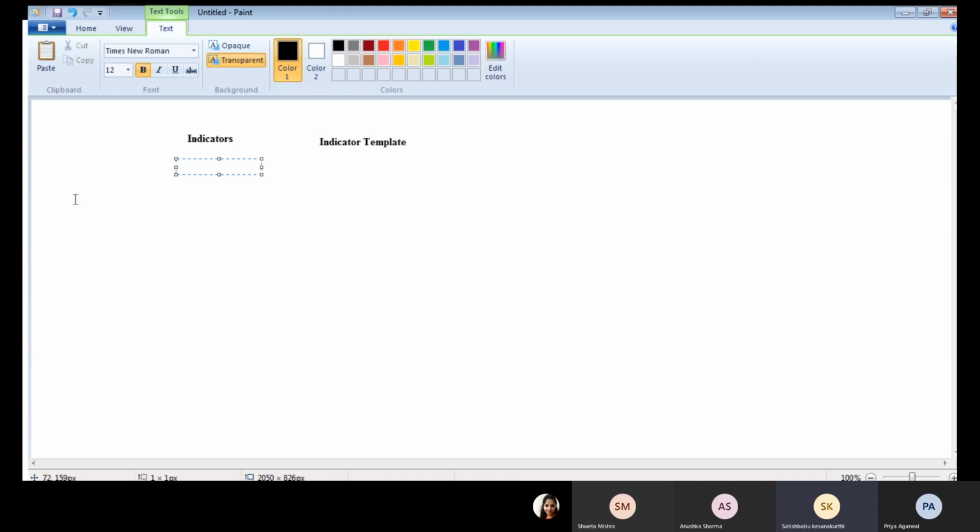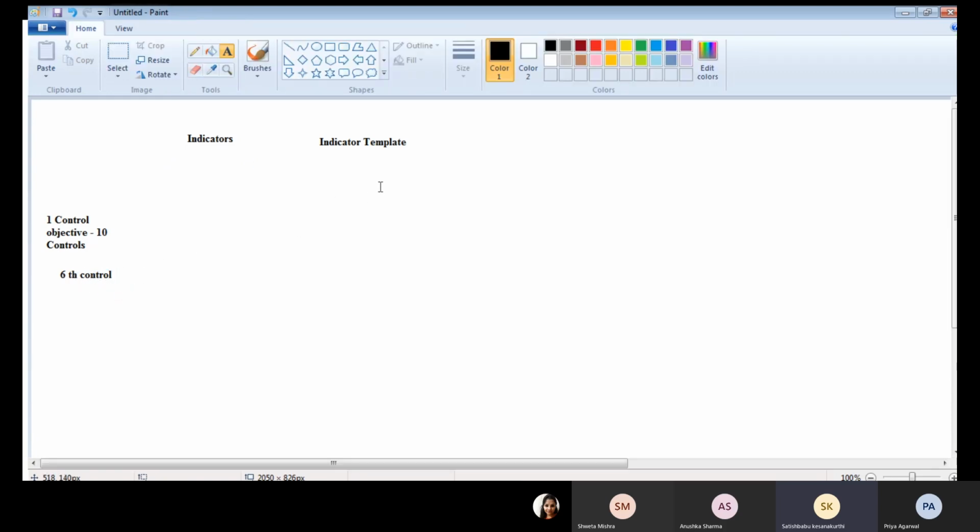For example, let us say one policy statement or control objective contains 10 controls. If you want to monitor the sixth control, at that time you are going to use an indicator. You are going to create an indicator for the sixth control.